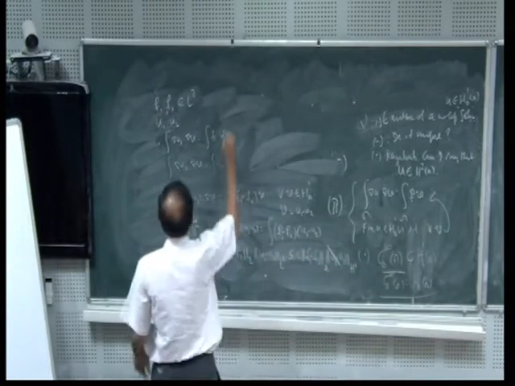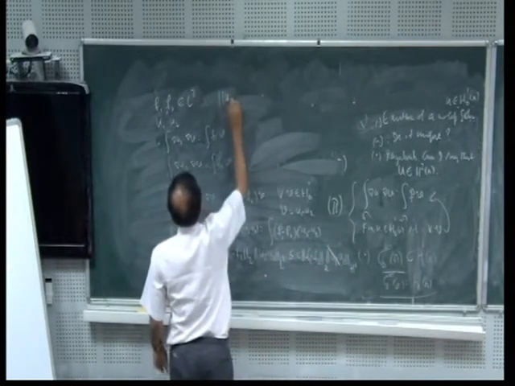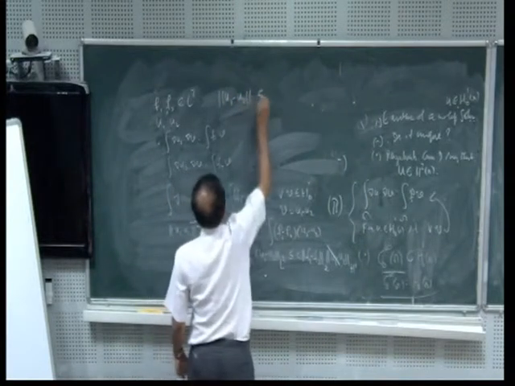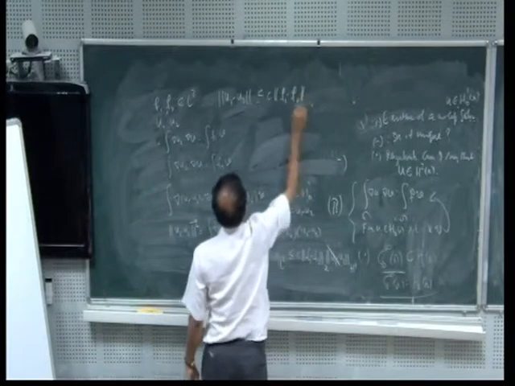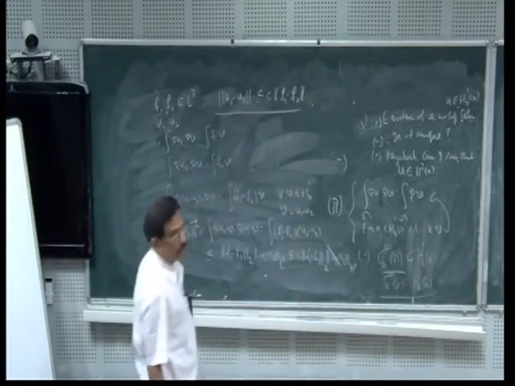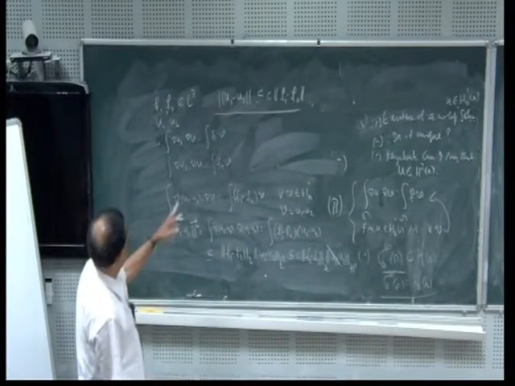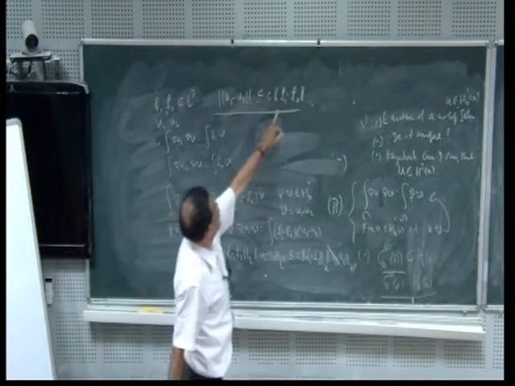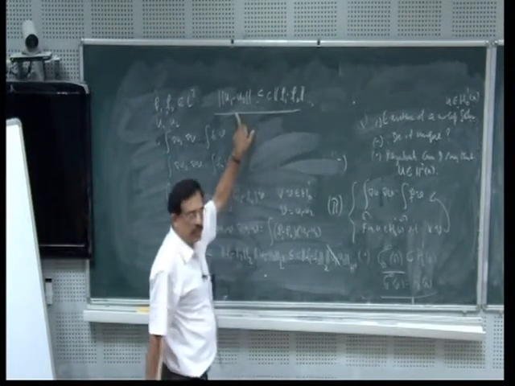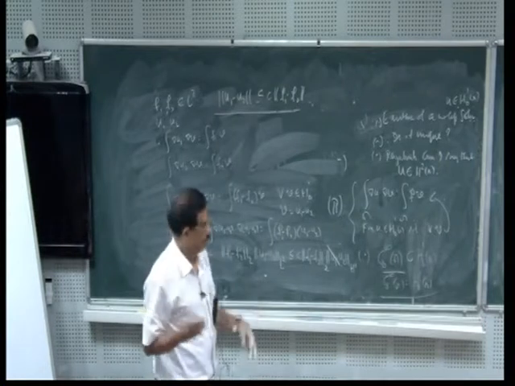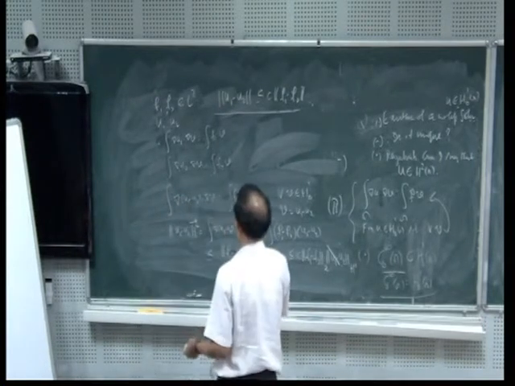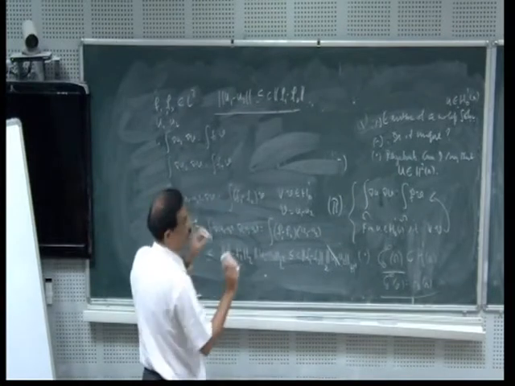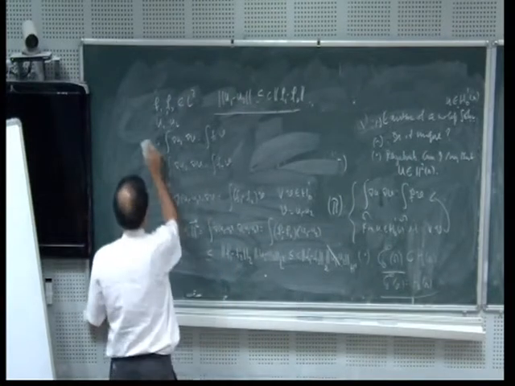So what I get is that the norm of u1 minus u2 is less than or equal to some constant times the norm of f1 minus f2. So this is continuous. Now if f1 is equal to f2, automatically u1 is equal to u2, therefore it is unique. So this is what we have proved. Is it clear?